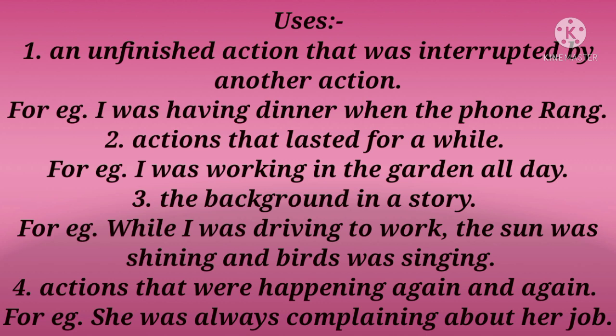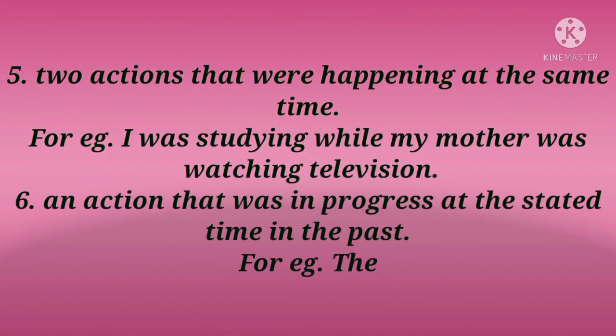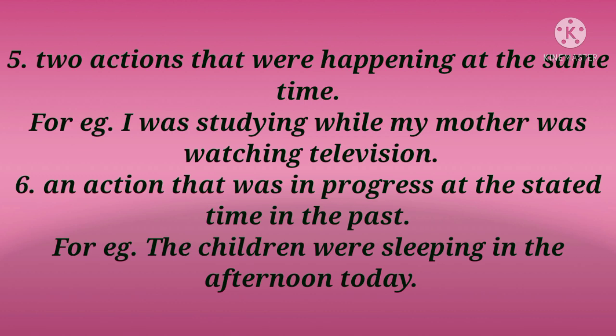Fourth, actions that were happening again and again. For example, she was always complaining about her job. Fifth, two actions that were happening at the same time. For example, I was studying while my mother was watching television. Sixth, an action that was in progress at the stated time in the past. For example, the children were sleeping in the afternoon today.